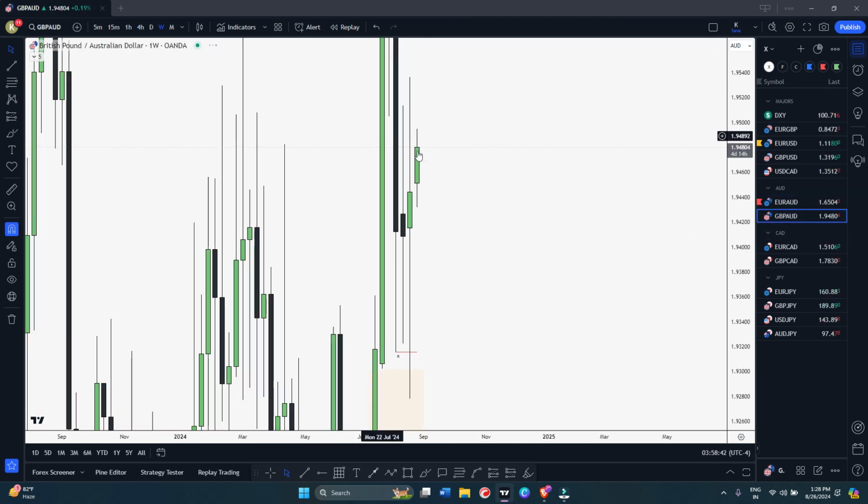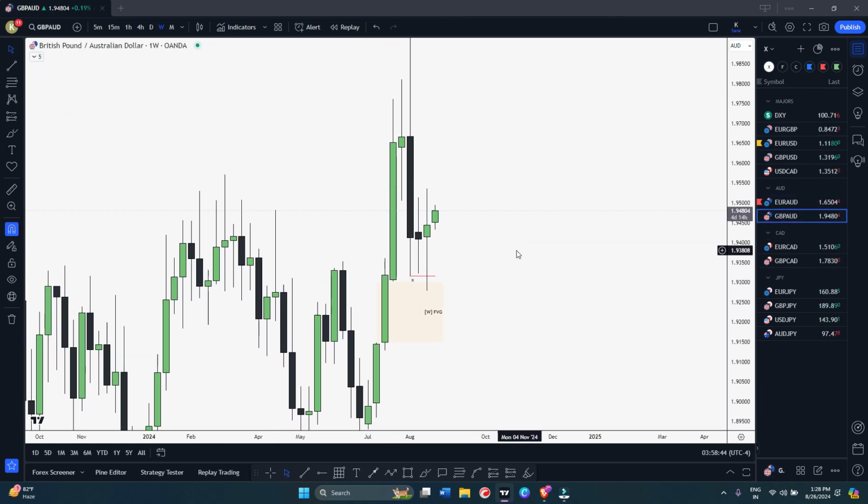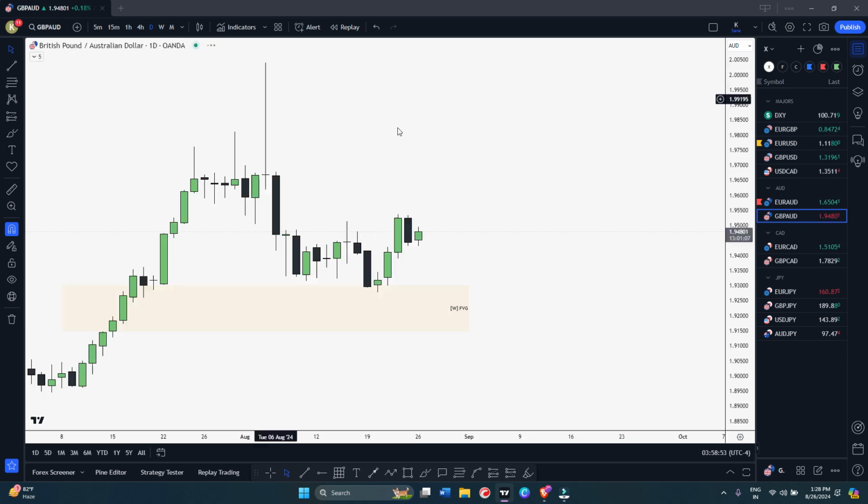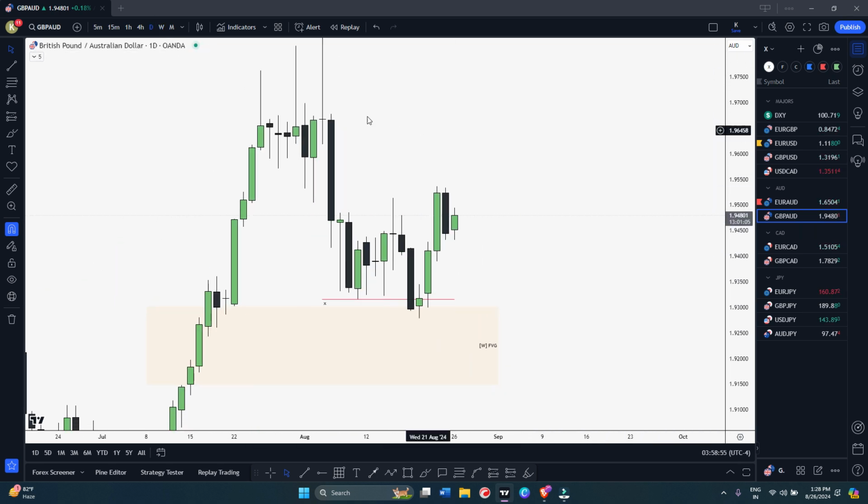GBPUSD, so same thing here also. You can see we have tapped this weekly bullish fair value gap. We have grabbed this last swing low, right? And on daily, if you see what I'm looking, I'm bullish on this, okay, not looking for bearish move.